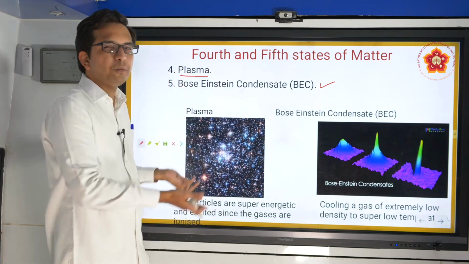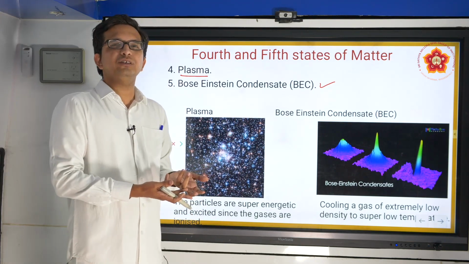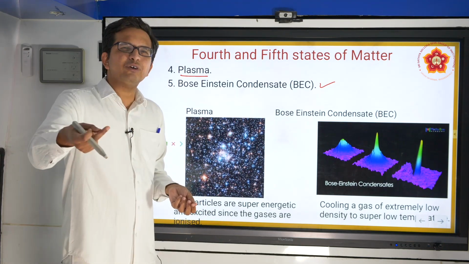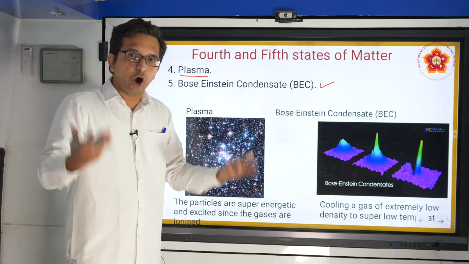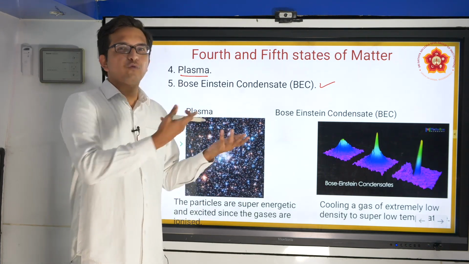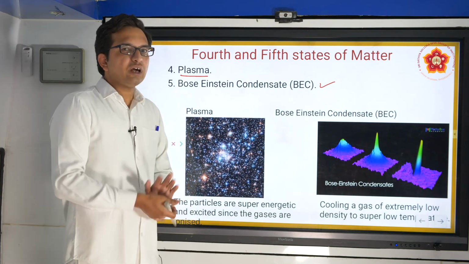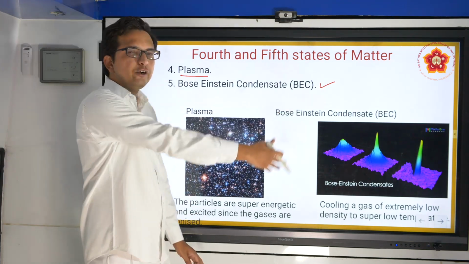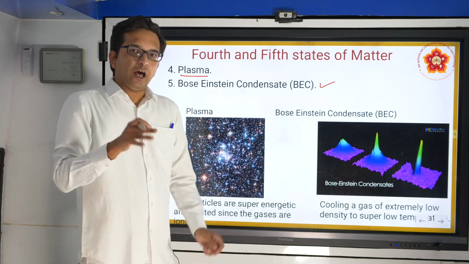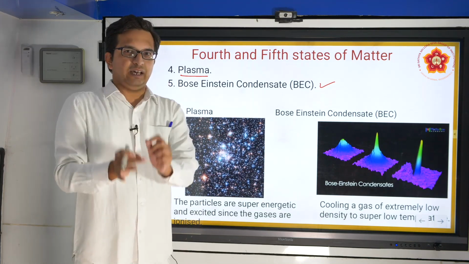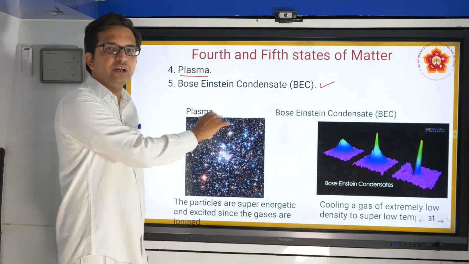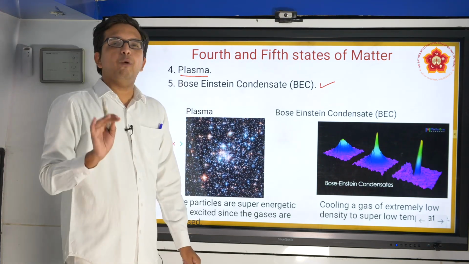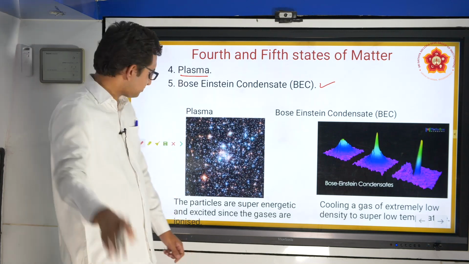Now, why there is not so much discussion about this is because these were just found out and the research is at preliminary stages. There's still a lot to work on and a lot to find out about this. So for your level, we just offer an introductory part: along with solids, liquids and gases, there are other possible states of matter which we call plasma and Bose-Einstein condensate.